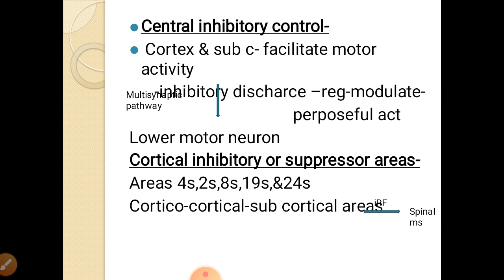So the anterior horn cell is inhibited, that is regulated or modulated, so that the act becomes purposeful.